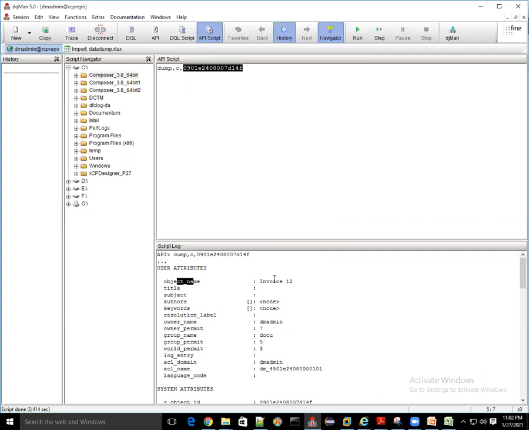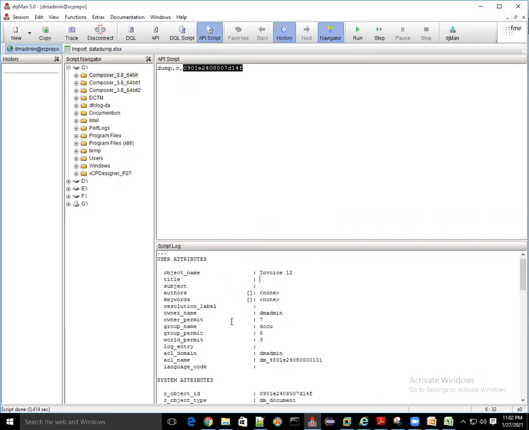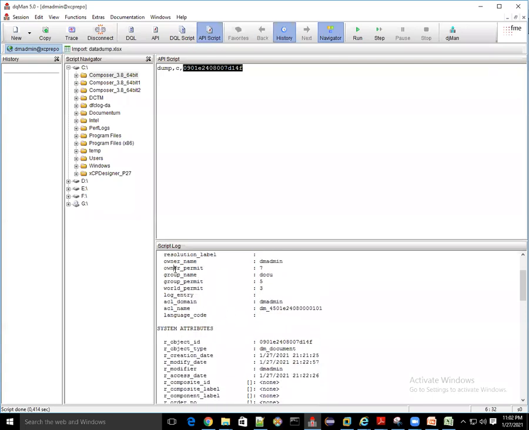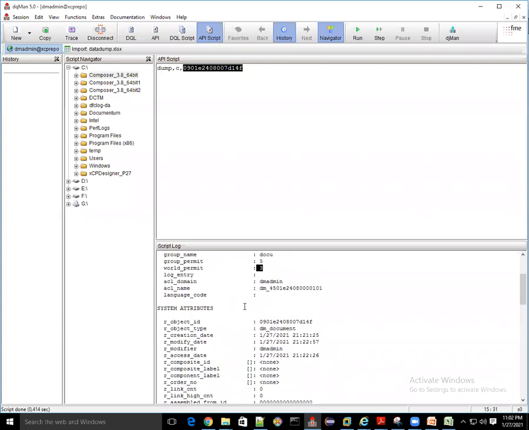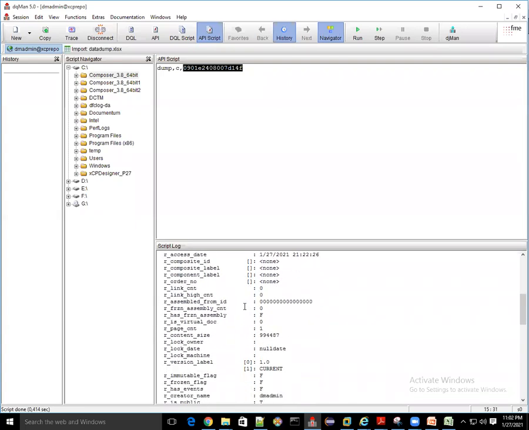See, object name is invoice 12, title is nothing, subject is nothing. Owner permission is 7, group name is docu, group permission is 5, world permission is 3. So this is all the dump with respect to the object.